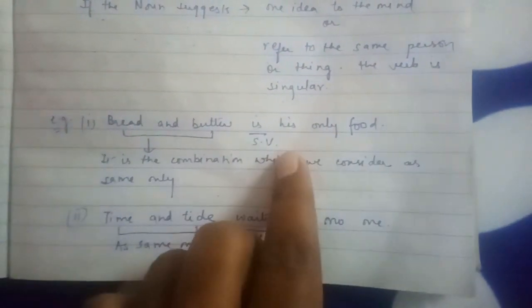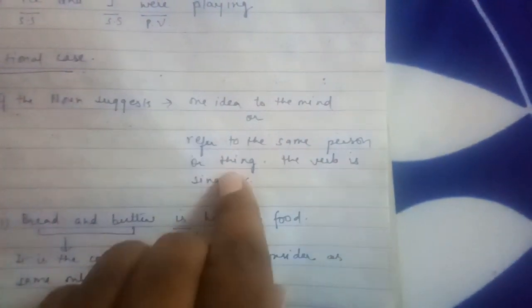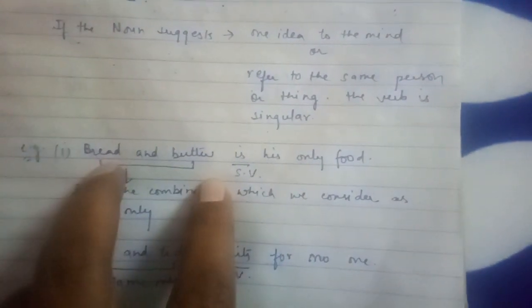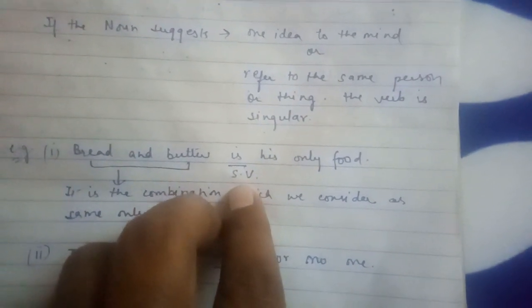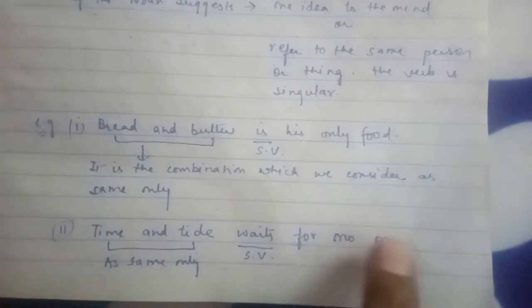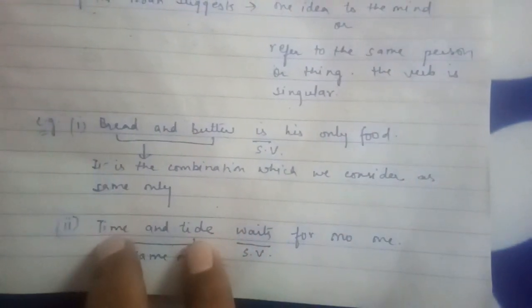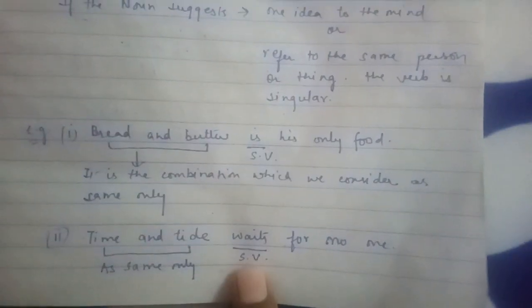So here what I have told you, that if the noun suggests one idea to the mind or refers to the same person or thing, the verb will be in singular form. So here bread and butter, we are considering bread and butter as the same only. So here we are using is as a singular verb. See another example. Time and tide waits for no one. See again we have taken time and tide as same only. So here waits will be your singular verb.